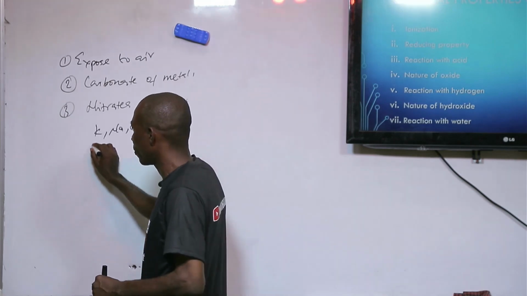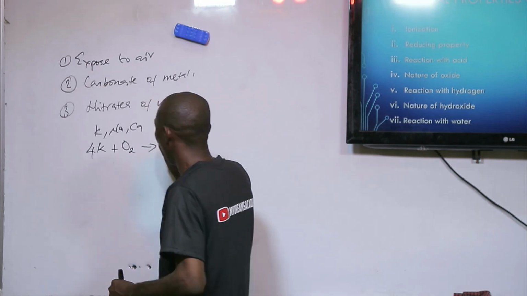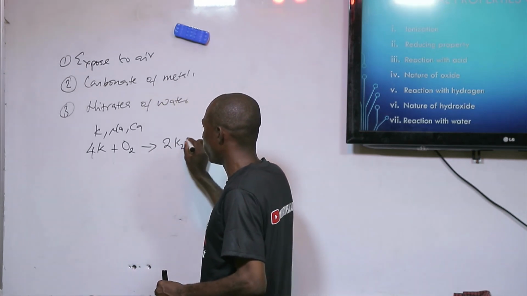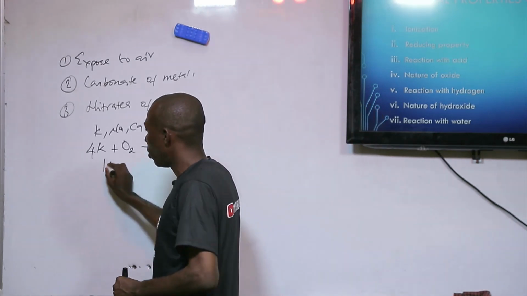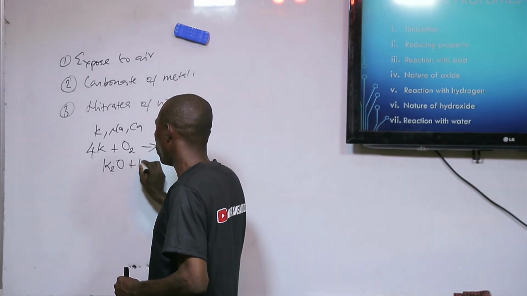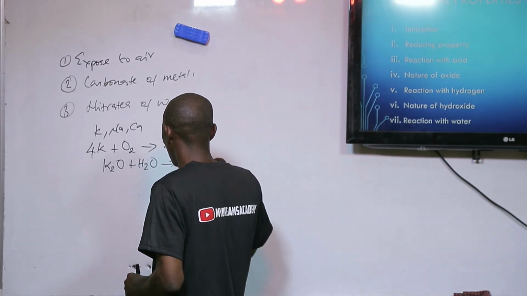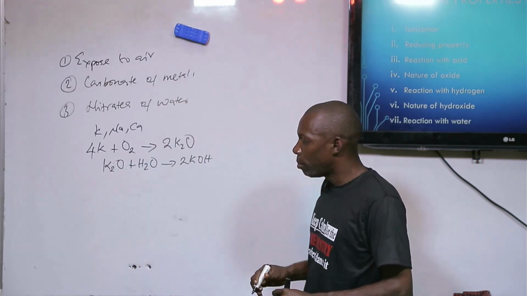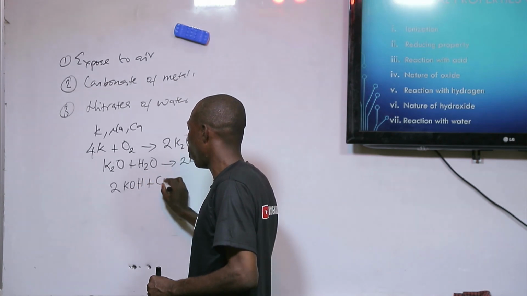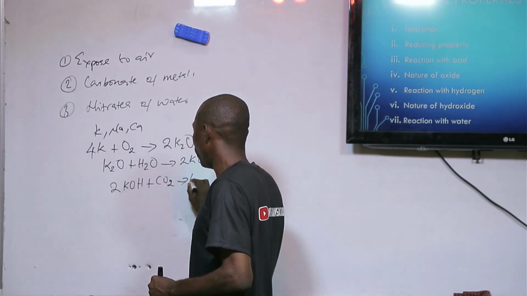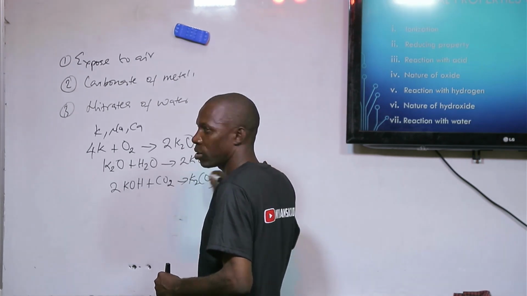Potassium, reacting with oxygen in the air, will form potassium oxide. Potassium oxide, in the presence of moisture, will form potassium hydroxide. Potassium hydroxide in the presence of carbon dioxide will give us the carbonate.